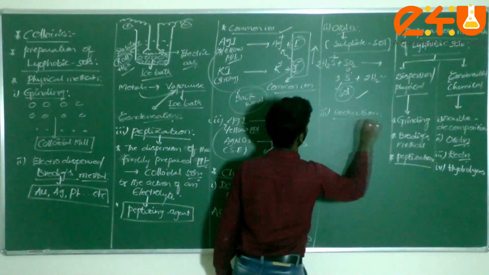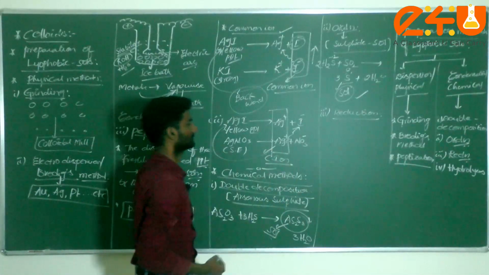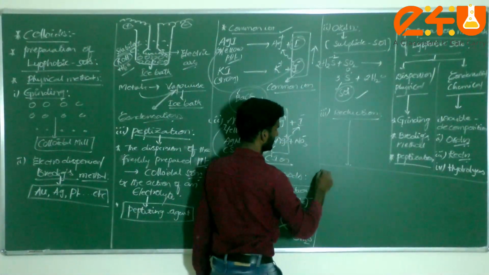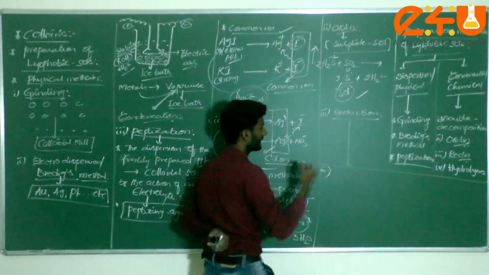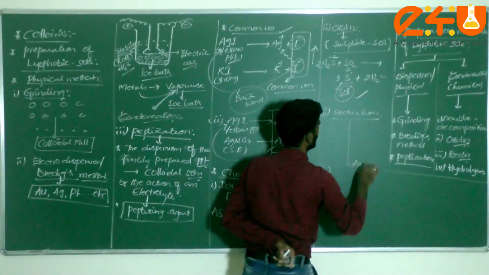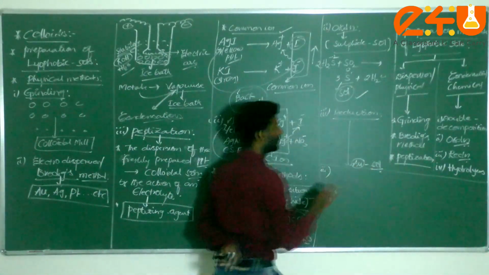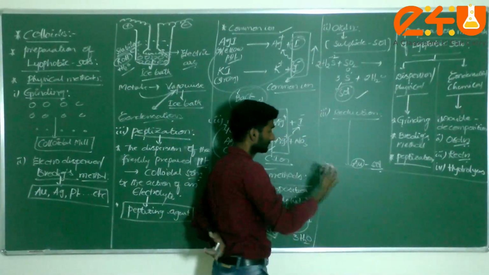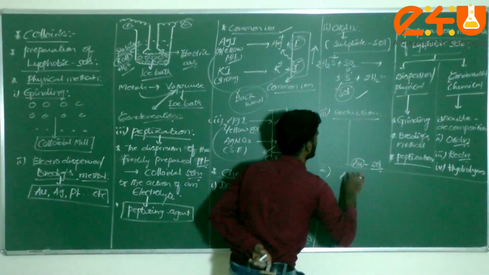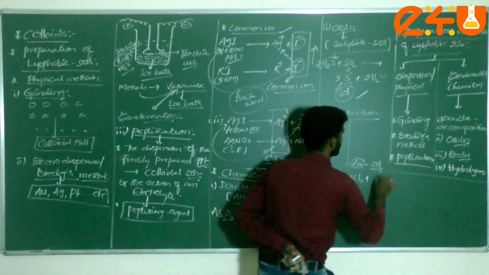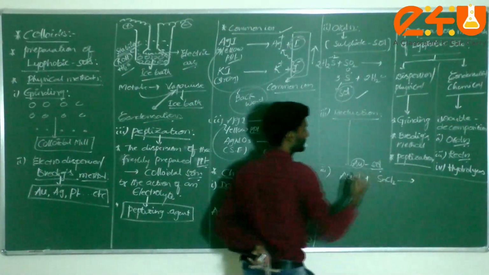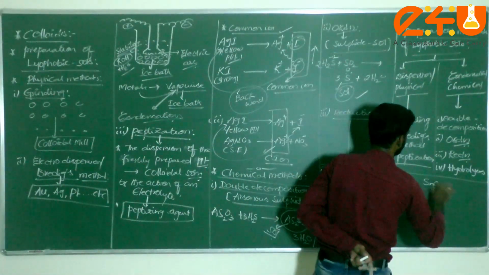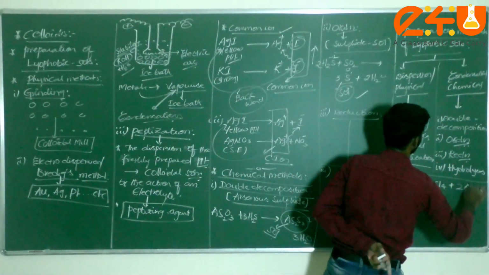Next one, the third method, comes under reduction. With the help of this, I am writing here, reduction method, third one. What are you going to prepare? Gold sol. How to prepare gold sol? The colloidal solution of AuCl3 is combined with stannous chloride, SnCl2. Now I can write here SnCl4 plus Au.